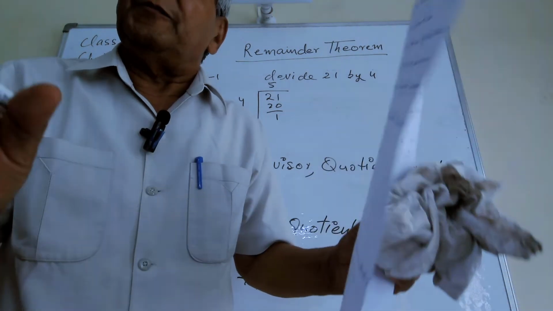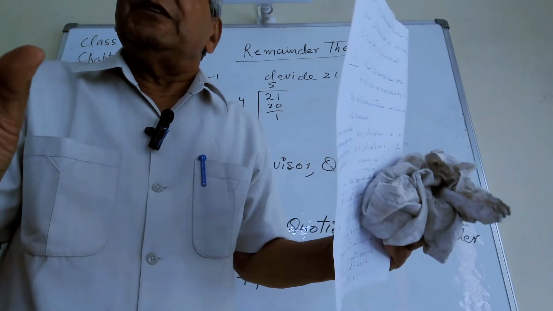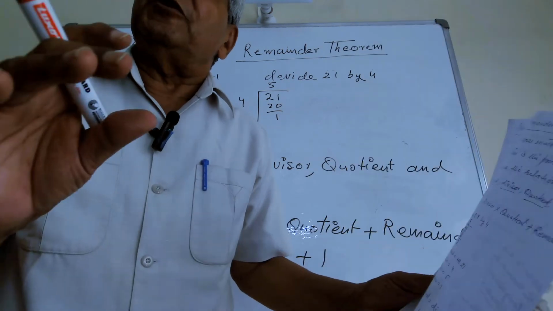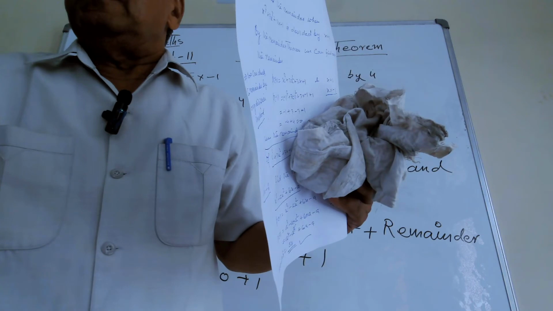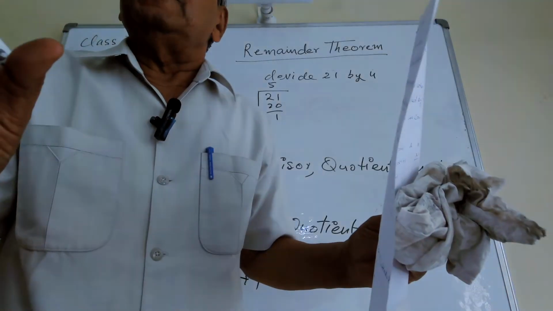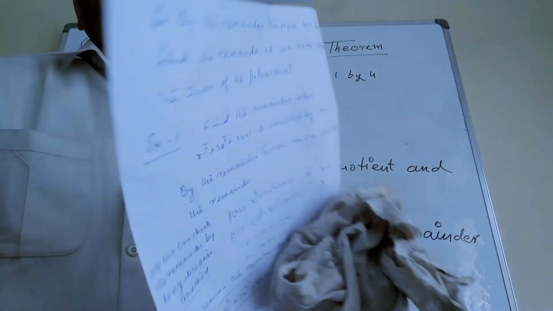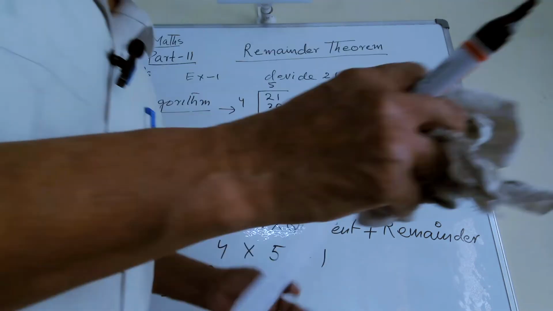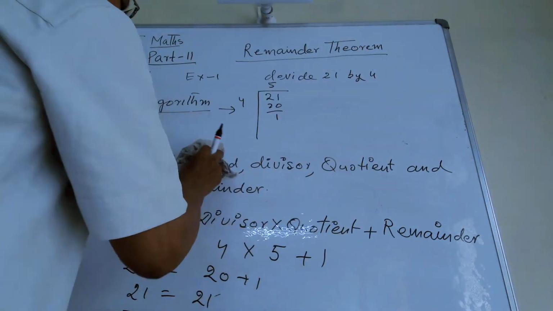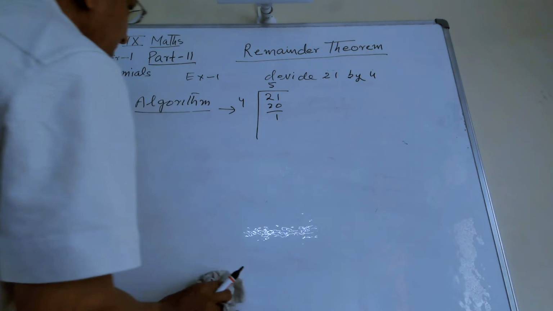And also by the remainder theorem, we can check whether this number is a zero of this polynomial or not, or whether the given factor is a factor of this polynomial or not. So this remainder theorem tells us 2-3 things. I am going to explain with the help of an example.